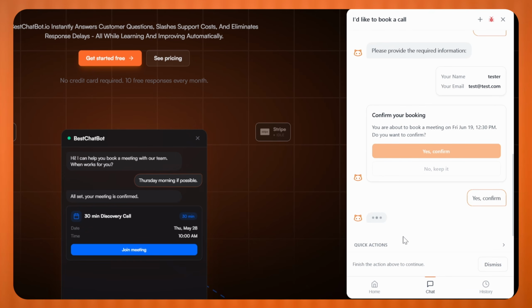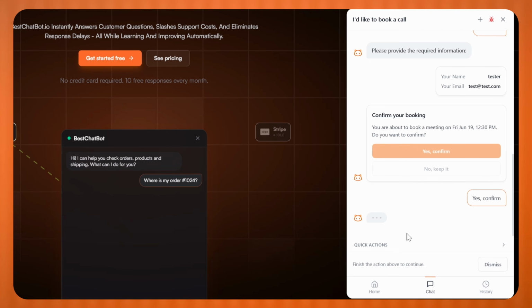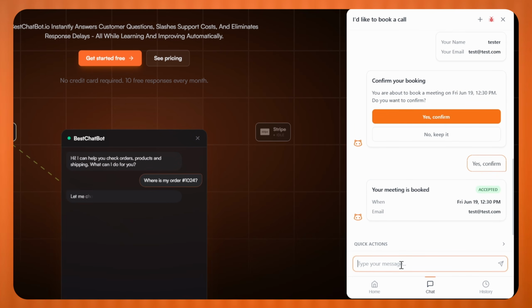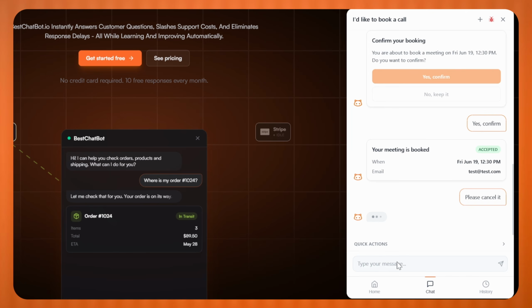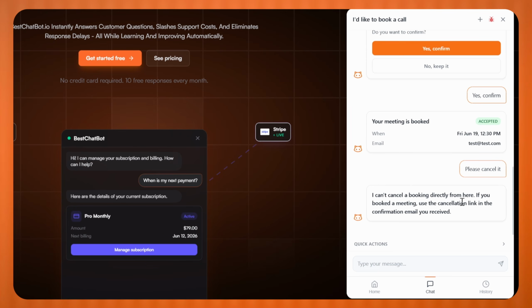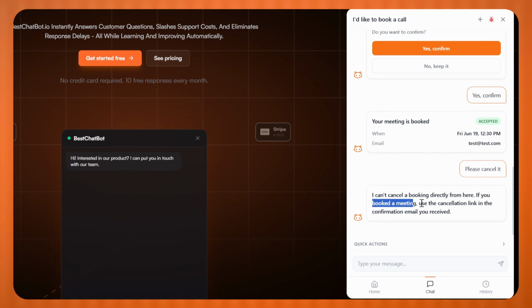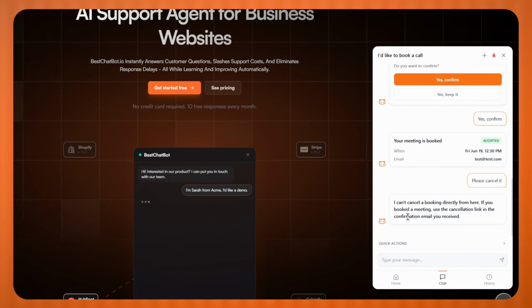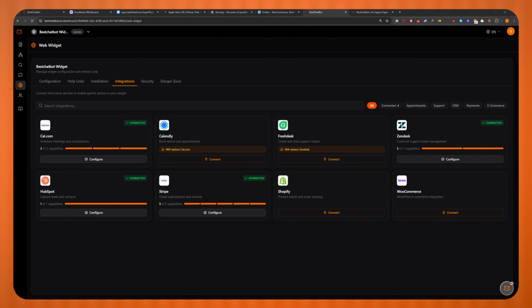What if we want to cancel it as a non-logged in user? Say, please cancel it. The bot is going to see it's not able to do so because we are not logged in. We want to prevent unauthorized access to our meeting. So the bot is going to say, if you want to cancel the meeting, use the cancellation link in the confirmation email you have. As you can see, BestChatBot is not yet another web widget for your website, but a true, powerful AI support agent for your business.